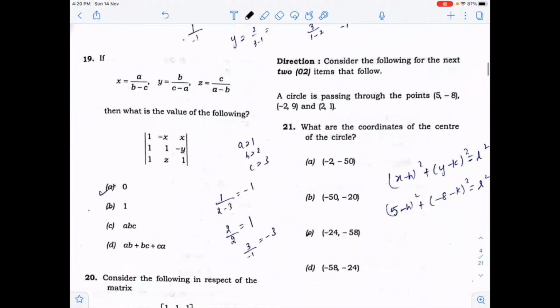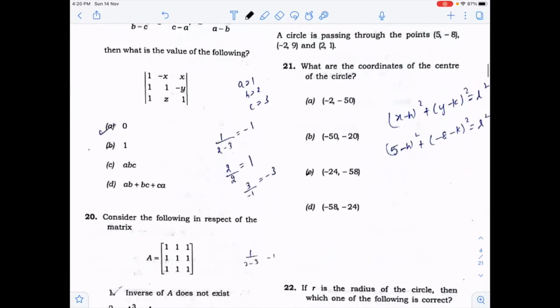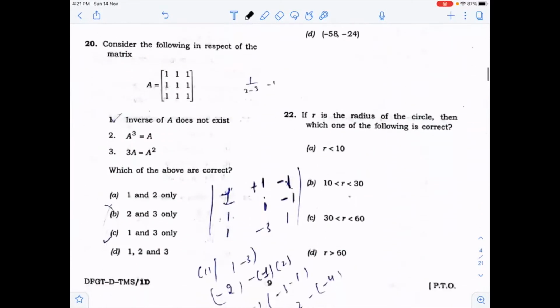Now, 19th question, here you will fix the value A as 1, 2, 3, and then solve the determinant, you will get 0. In the 20th question, consider the following in respect to this matrix. Inverse of a matrix does not exist, because inverse will exist if determinant is non-zero. Here all the rows are same, so its determinant will come out to be 0, so inverse will not exist.